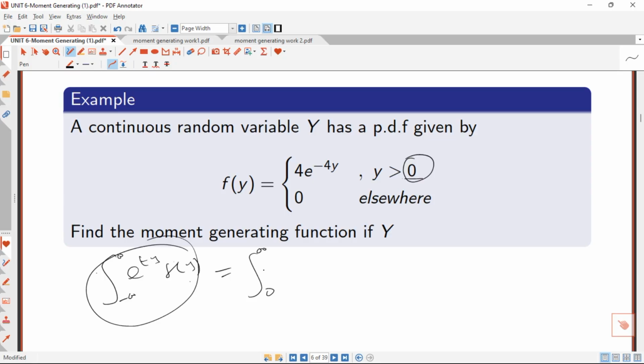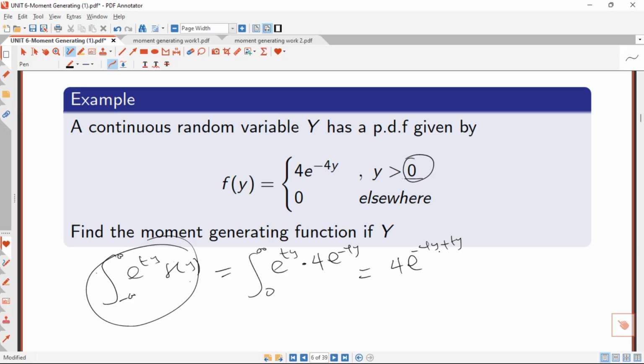But for this one, we are trying to solve the question. Since we said our y is greater than 0, right? So here will be e raised to the power ty times f of y. So f of y will give us 4 e raised to the power negative 4y. So that is what we have, and we are going to get 4 e raised to the power negative 4y plus ty. So that is what we are having, right?